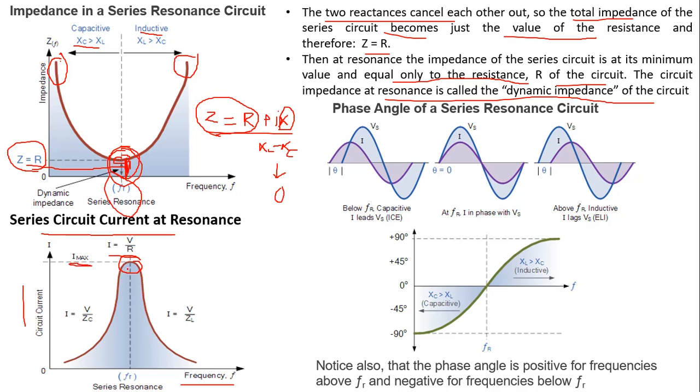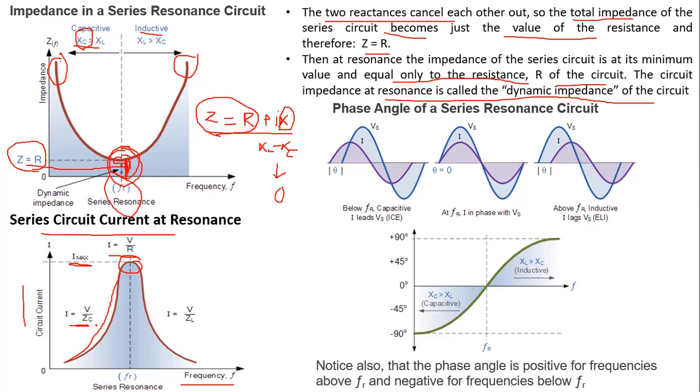Now below the resonant frequency, we know that the circuit is capacitive, that is Xc. So I is equal to V by Zc, where Zc is R plus Xc, because the circuit is highly capacitive, not completely capacitive.